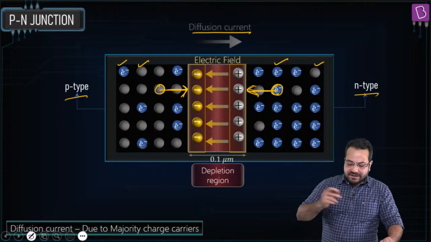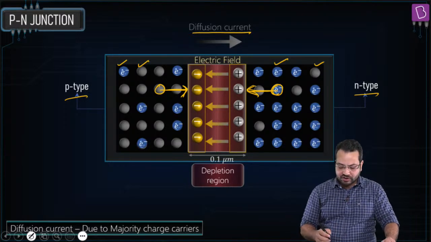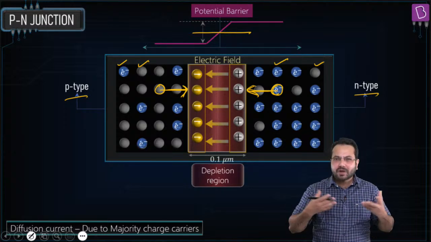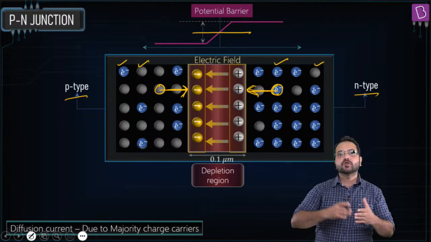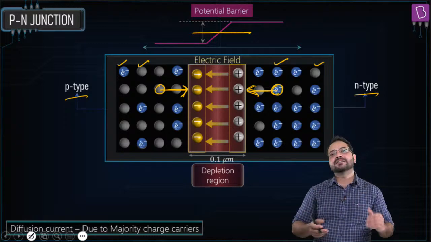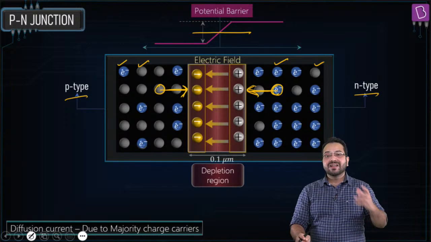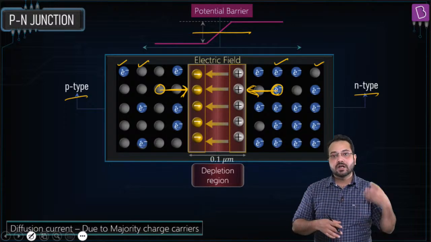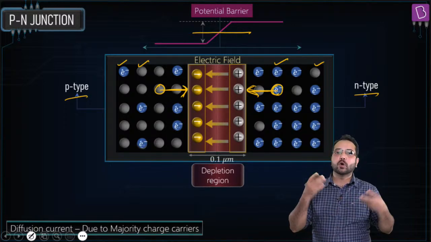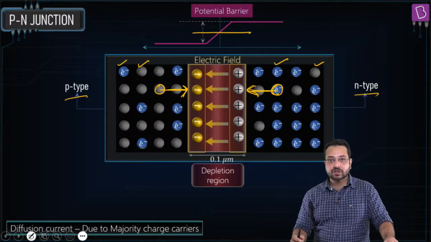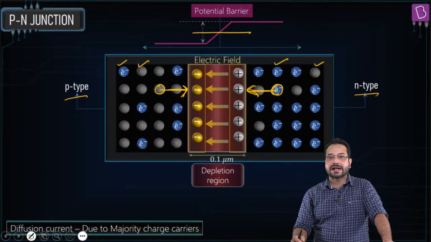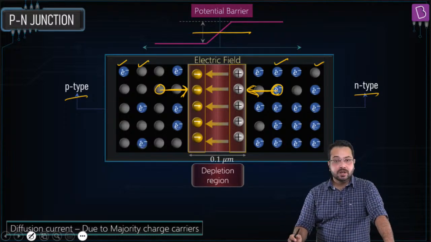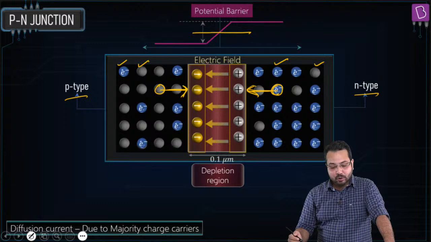Perfect. Now there is another very interesting consequence. Okay, what is the consequence? We have created a potential barrier. What does it basically mean? If there is electric field, there is going to be a potential difference between the N side and the P side. Okay, and this is called the potential barrier because it is providing hindrance for the holes and electrons to cross over. It is providing a hindrance to the diffusion current. That is why it is called a potential barrier. Is that correct? Okay. Now there is another very interesting phenomenon that is going to happen here.